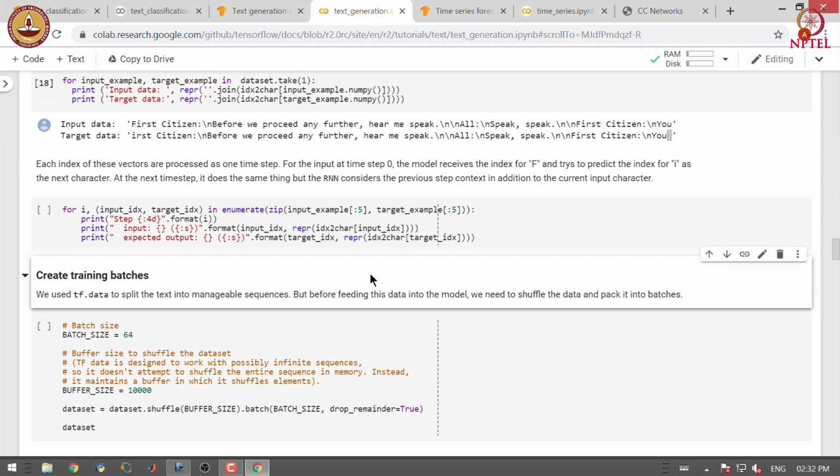Each index of these vectors is processed as one time step. For the input at time step 0, the model receives the index of F and tries to predict the index of I as the next character. At the next time step, it does the same thing, but the RNN considers the previous step context in addition to the current input character.